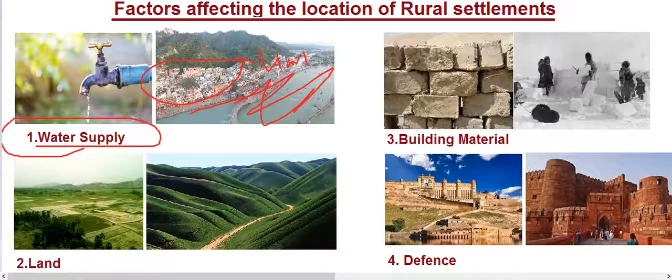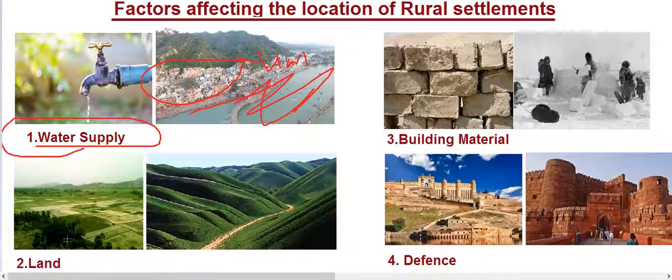So rivers, like lakes, can be used to irrigate farmlands. Water bodies also have fish which can be caught for diet, and navigable rivers and lakes can be used for transportation. So water supply is also a very important factor.